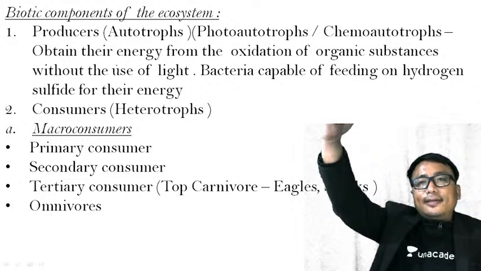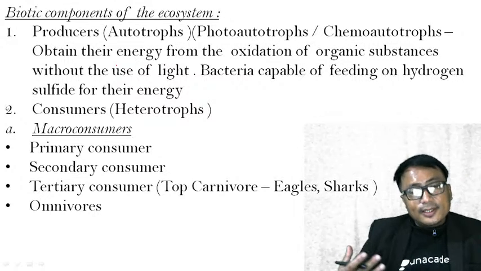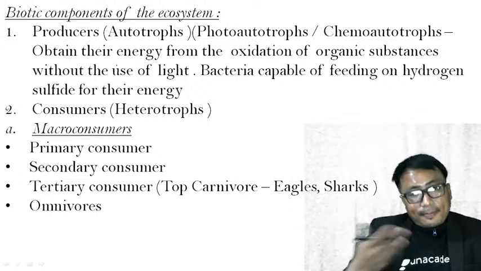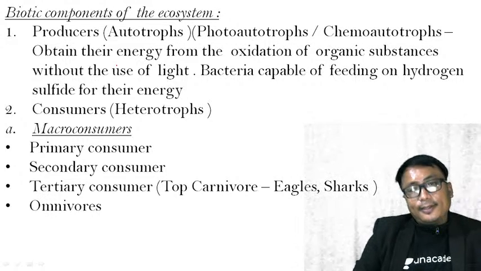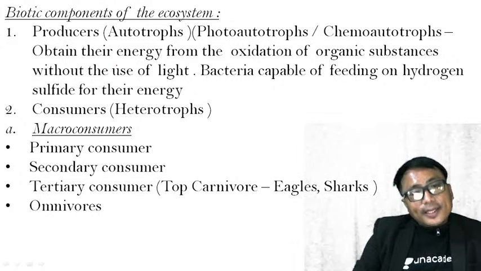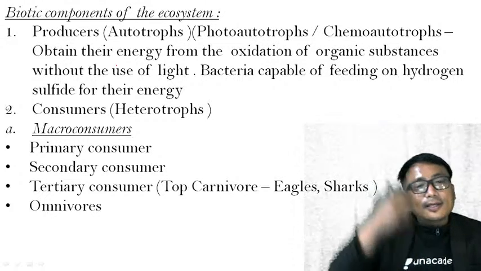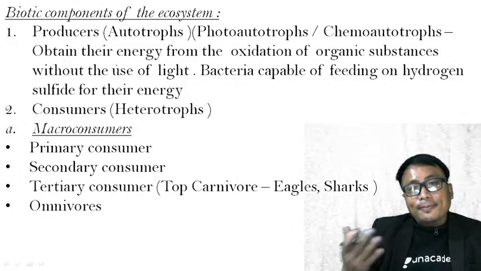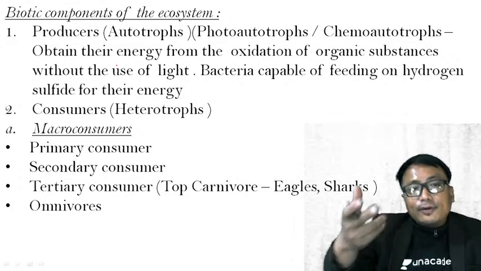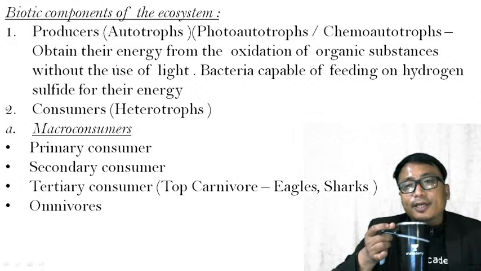It takes the sun insolation for the process of photosynthesis, thereby manufacturing its own food. Chemoautotrophs obtain their energy from oxidation of substances but do not use the sun insolation. Bacteria capable of feeding on hydrogen sulfide for their energy are one example of this.